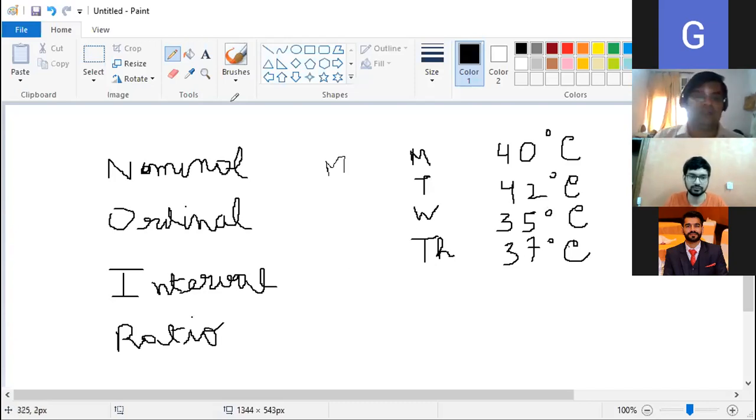So nominal, we understood, is classification of data, only classification, nothing else, or categorization. Ordinal is categorization in terms of rank, first, second, third, fourth, like this. Ranking data, right?